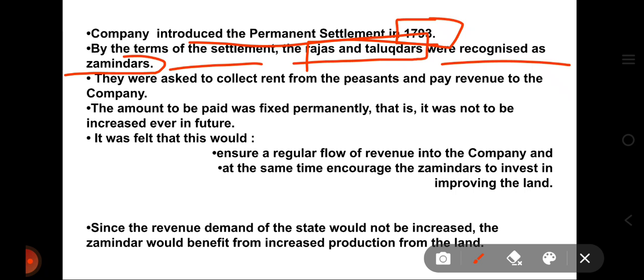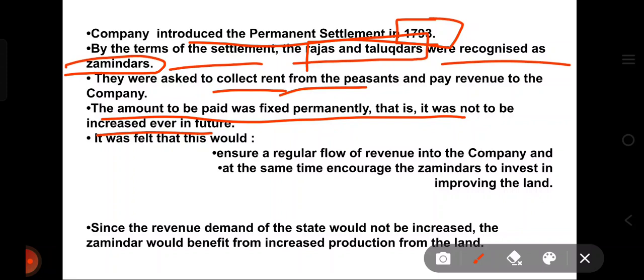So Zamindars collected the rent from the peasants and paid revenue to the company, and they would pay a specific revenue to the company. This revenue was permanently fixed. The amount to be paid was fixed permanently. That is, it was not to be increased or decreased in the future. So if it was 5,000 rupees, whether the soil is bad or good, it's not going to change.